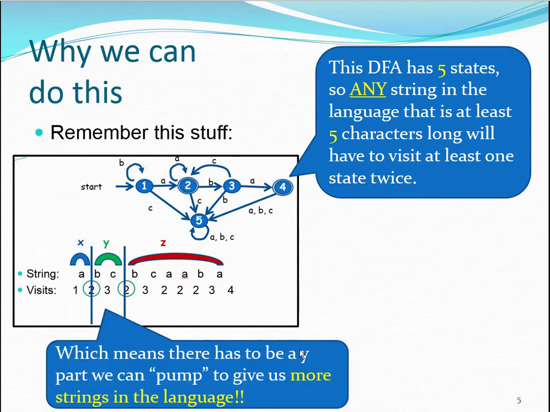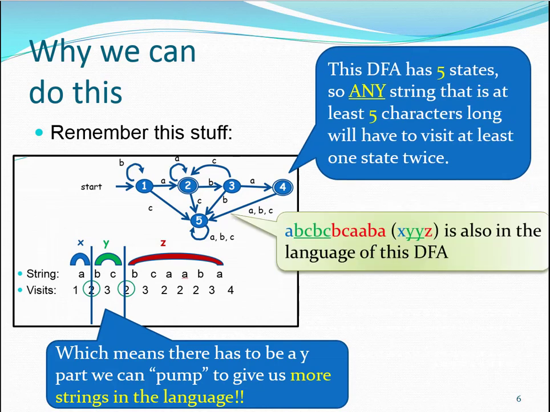And given that it has to, say, go back to state 2 in this example, we can repeat this Y part, the stuff in between, we call it pumping, as many times as we like to give us more strings in the language. So for example, if we take 2 copies of the Y, then we get this string here. That's X, Y, Y, Z.